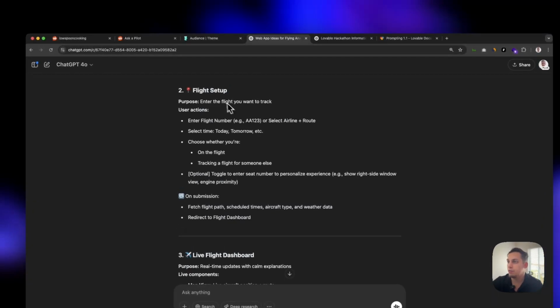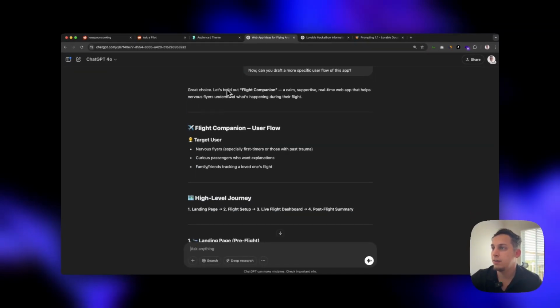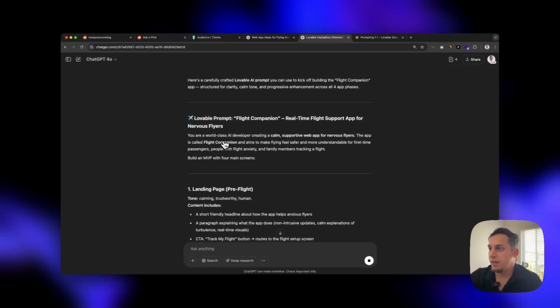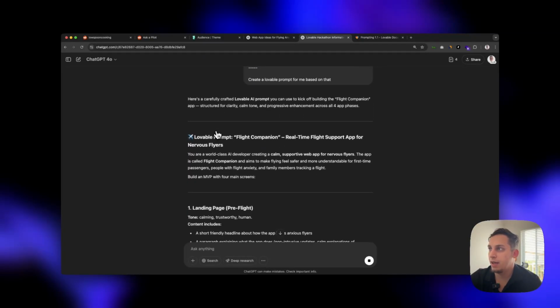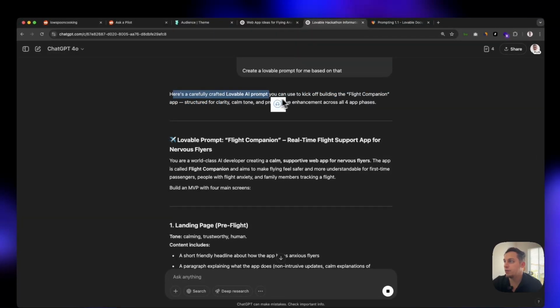So what I want to do is I just want to basically get this text and copy it into that chat. So now I did that. I added it to this chat, right? And what we're going to do now is we have here's a carefully crafted Lovable AI prompt you can use to kick off building the Flight Companion app, right?